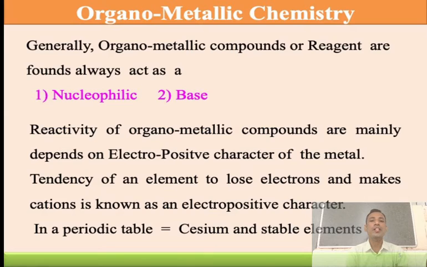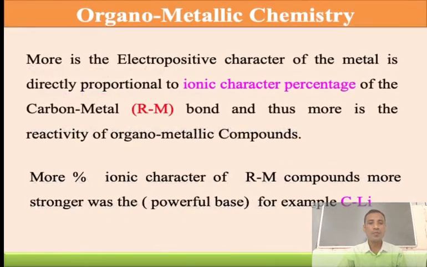We call this the electropositive character of sodium. In the periodic table, calcium is stable and the most positive element.